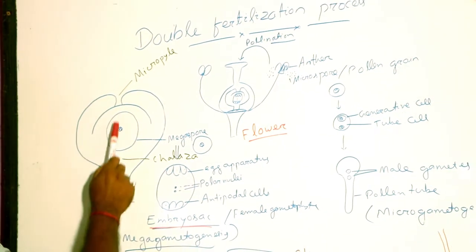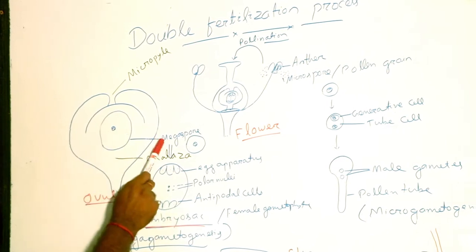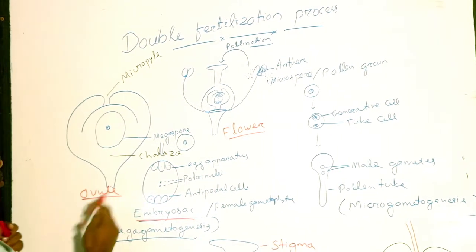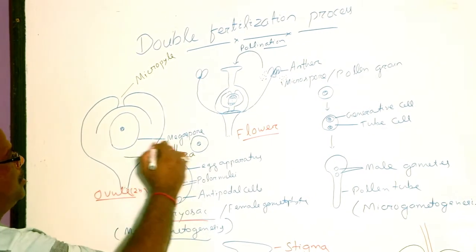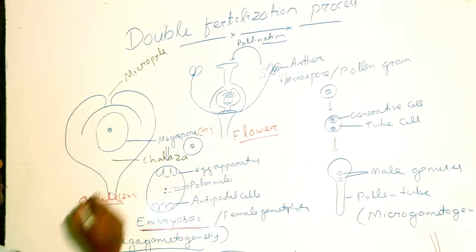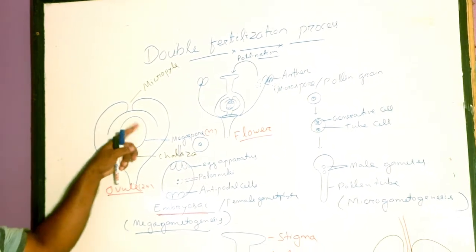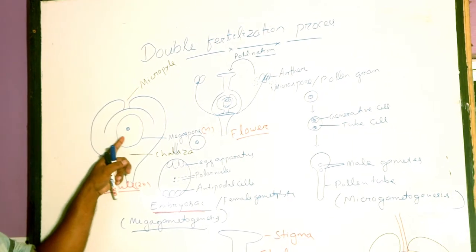Inside the ovule there is a haploid cell that is called megaspore. Ovule is diploid, but the megaspore is haploid. Formation of a megaspore inside the ovule is known as megasporogenesis.